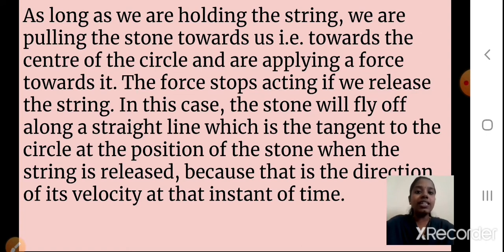So when you leave the string, the stone will move off in the tangential direction, that is, in a perpendicular direction to the circle. This position of the stone when the string is released is the direction of its velocity at that instant of time. That is the direction of velocity: whichever direction the stone was moving, it will go out in a tangential direction to the circle. Again we will see this in our presentation diagram.